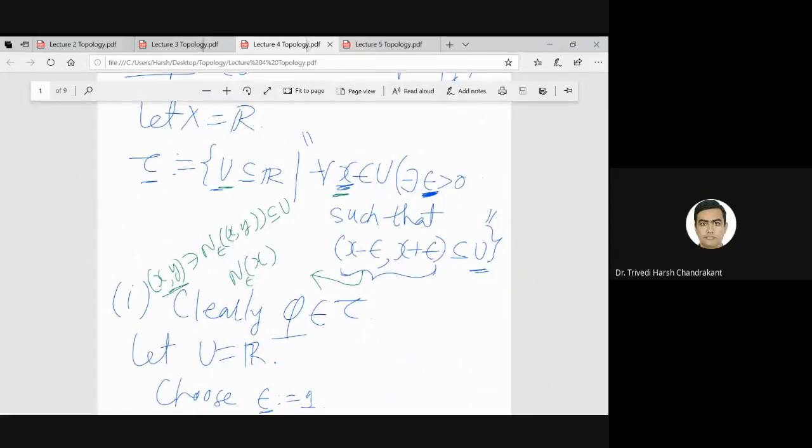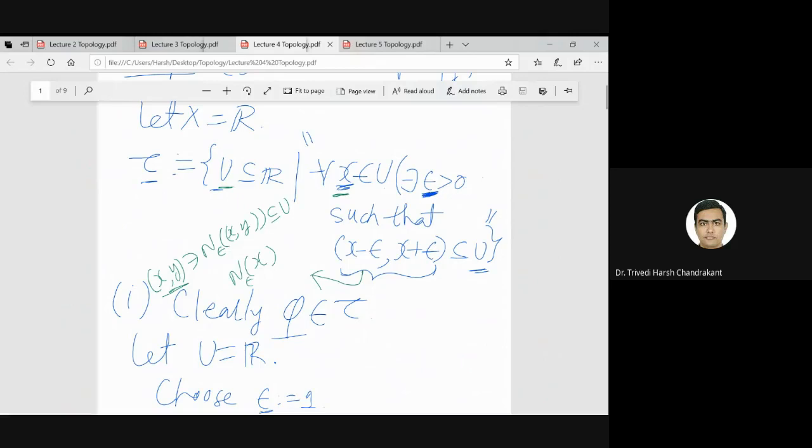So X is the real line, and we want to define the topology on the real line. We know the open sets, so that makes the topology. What is the meaning of open set on the real line? For every element x in U, there exists a neighborhood.